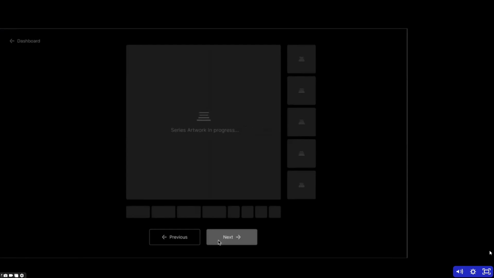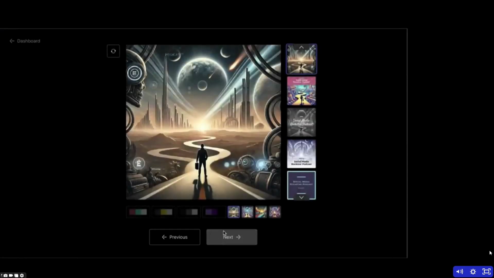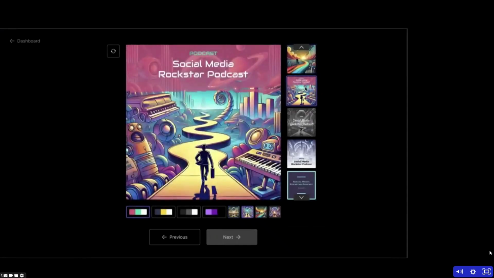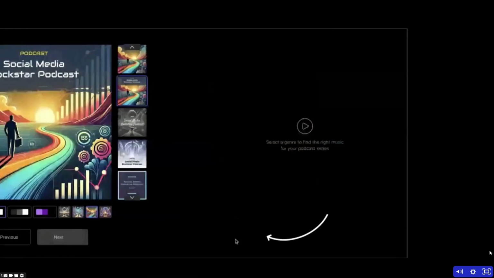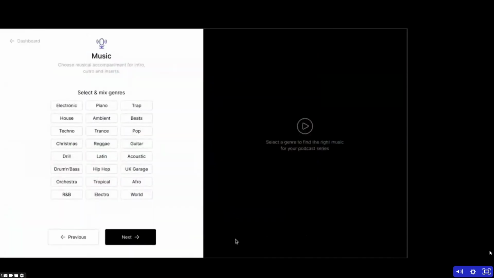Now Podcaster is creating images for our podcast. So we have a few different ones to choose from. I like this one here. We can also change the graphics around, even change the whole design. And I think that looks pretty good. So I'm going to click on Next. Now I'm going to choose music for the podcast.